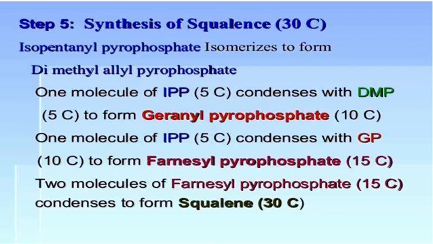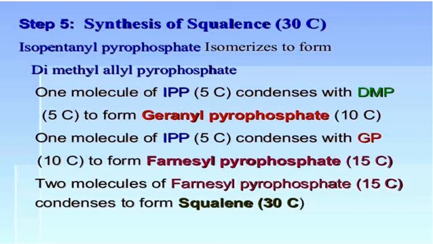Step 5, synthesis of squalene, a 30-carbon compound. Isopentenyl pyrophosphate isomerizes to form dimethylallyl pyrophosphate. 1 molecule of isopentenyl pyrophosphate, a 5-carbon compound, condenses with dimethylallyl pyrophosphate, a 5-carbon compound, to form geranyl pyrophosphate, a 10-carbon compound.